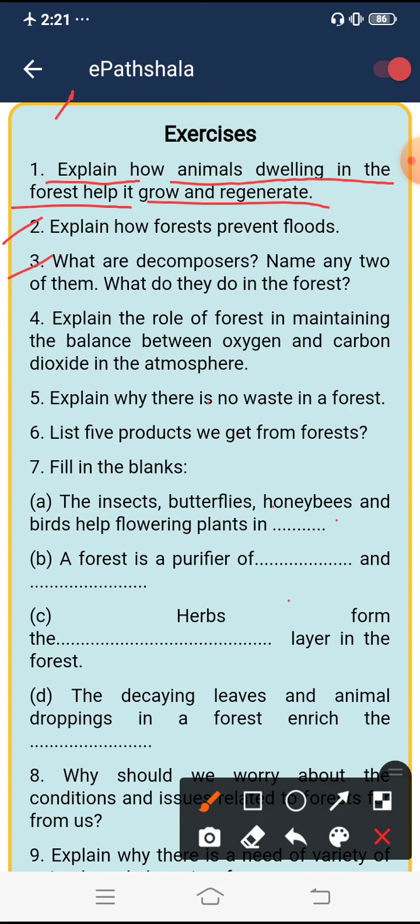Let's move on to the third question. What are decomposers? Name any two of them. What do they do in the forest? The answer will be: decomposers are the organisms which feed on the dead bodies of plants and animals. They clean the forest, decaying dead bodies and replenishing the nutrients back to the forest soil. Example: beetles and grubs.